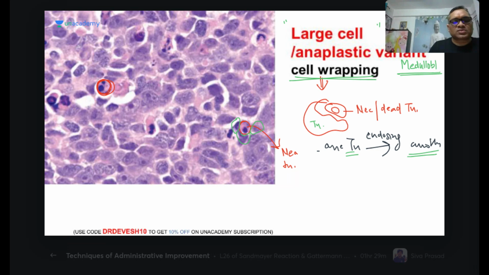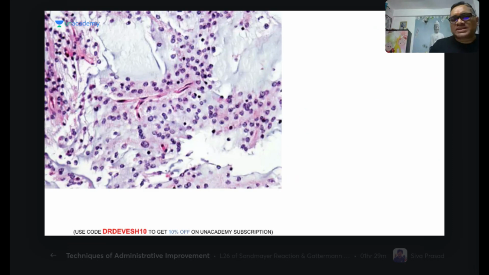Here also you can see a beautiful picture. Here also you can see there are three tumor cells, 1, 2, 3. So they are enclosing. So this entire thing is called cell wrapping, right? So this is called cell wrapping, right? So cell wrapping is seen in large cell anaplastic medulloblastoma. Can you tell me what is the diagnosis for this brain tumor? It's a tough question.